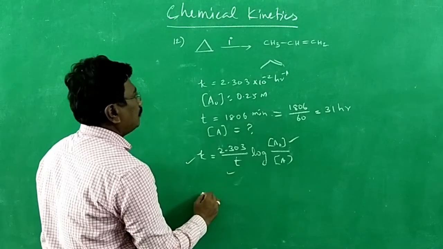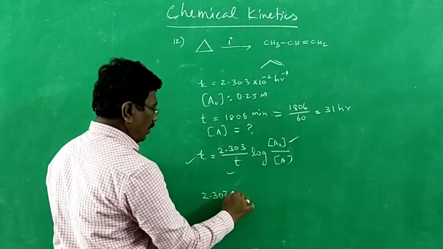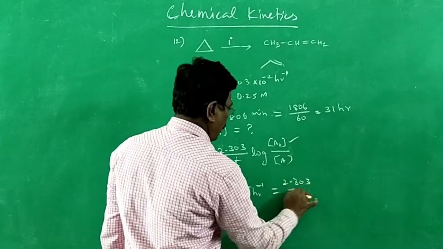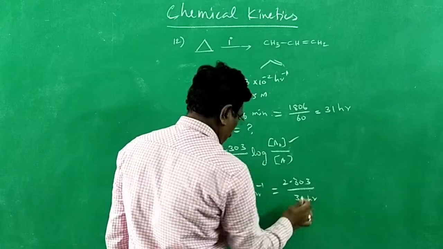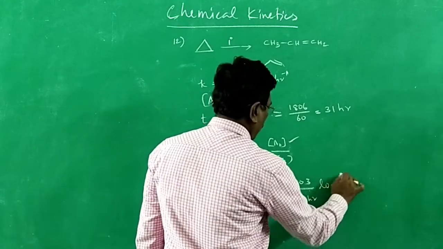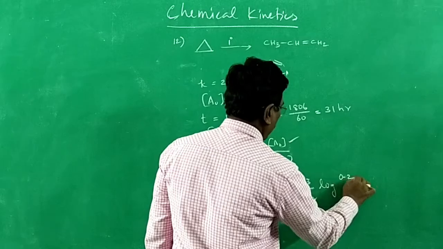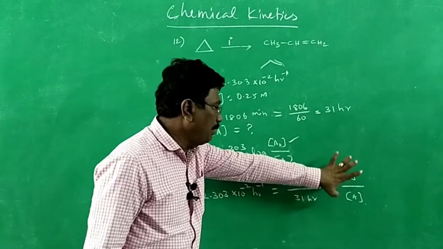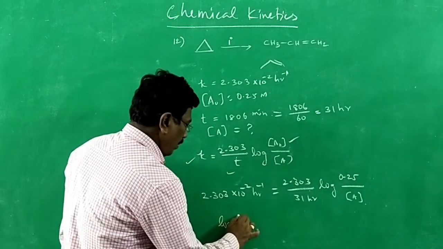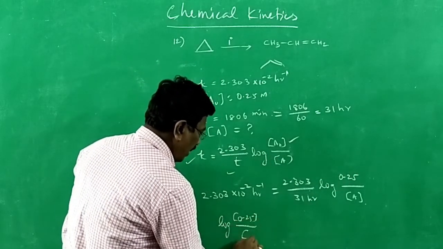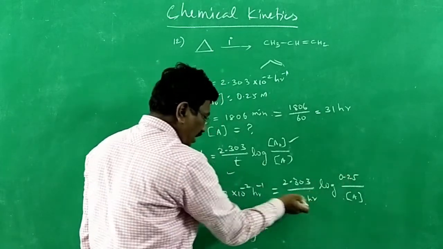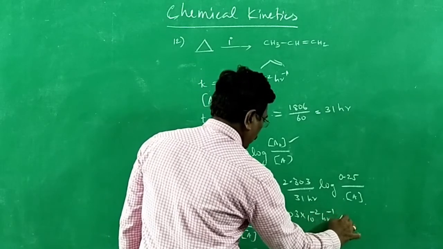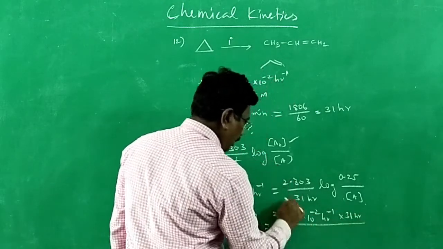Okay, what is the value? 2.303 into 10 power minus 2 hour inverse is equal to 2.303 divided by 31 hour, times log of A naught by A, the initial concentration 0.25 divided by the final concentration A. Now, log 0.25 divided by A is equal to, I kept as such, I have taken this side, 2.303 into 10 power minus 2 hour inverse into 31 hour divided by 2.303.